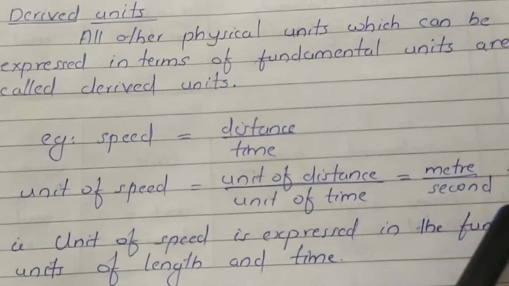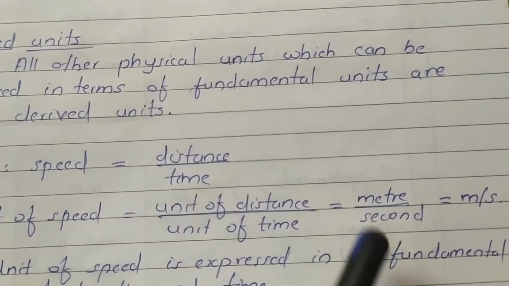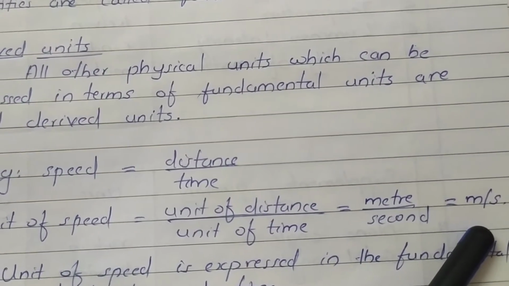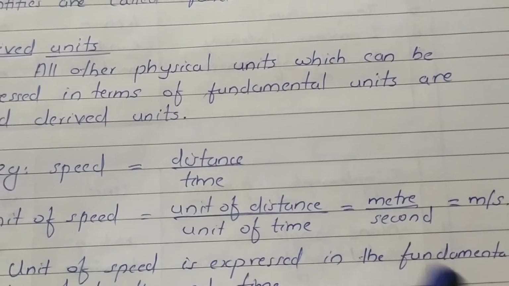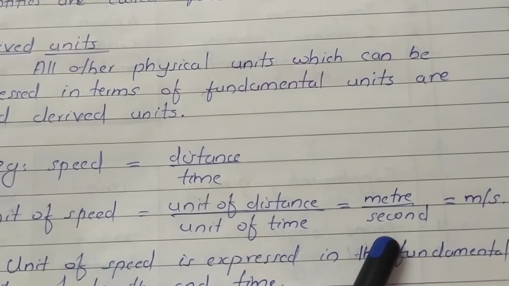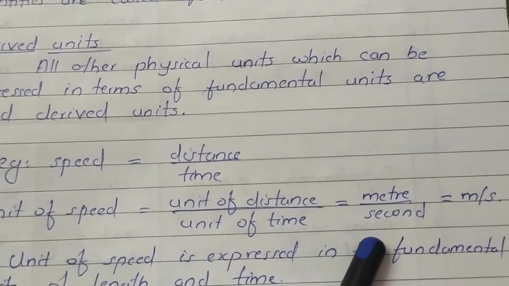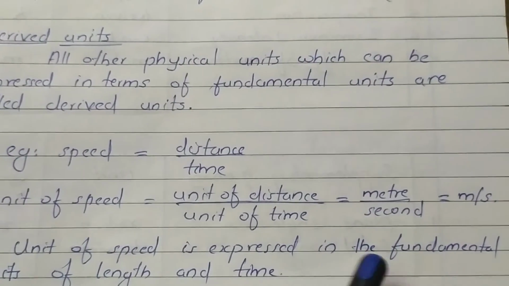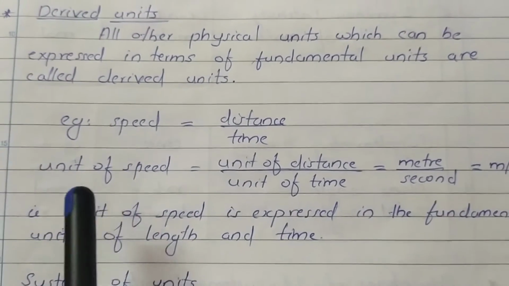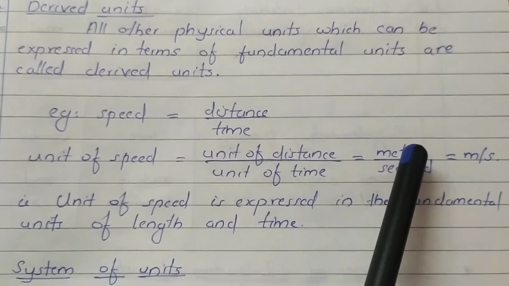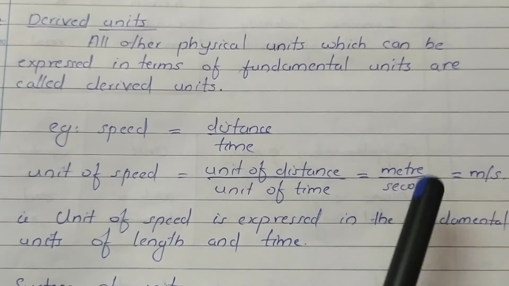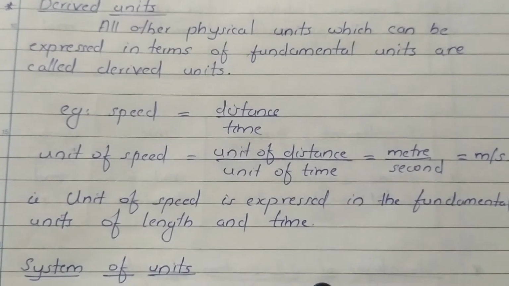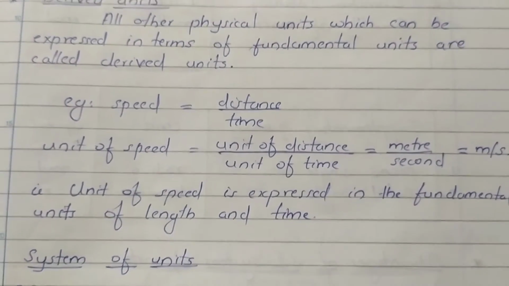You know, meter is the unit of length. Length is a fundamental quantity. So meter is a fundamental unit. Second is the unit of time. You know, time is a fundamental quantity. So we can say second is a fundamental unit. So here we can write the unit of speed in terms of two fundamental units. They are meter and second. Like that we can derive the units for all the derived quantities.